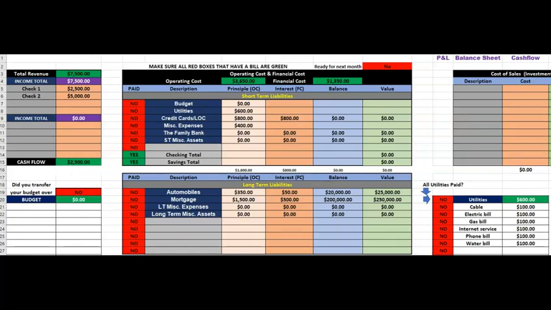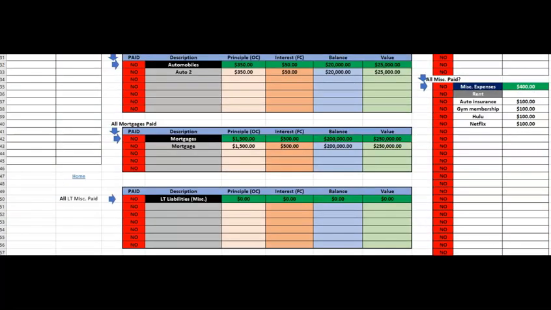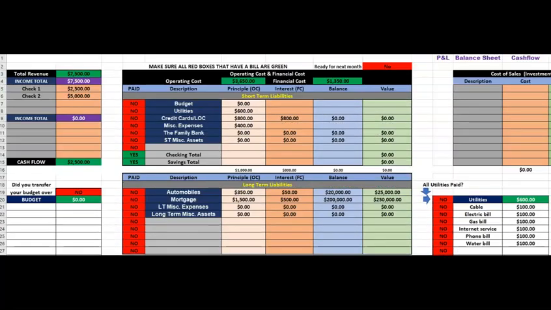So again, part of looking at your family as a business is that you're going to have to actually go to your statement. After you make your payment on that credit card or that car or that mortgage, you're going to have to pull up the statement and actually look how much went to principal and how much went to interest. See, most people have no idea how much they're paying in interest a month. They can be paying thousands of dollars in interest for their family in a month, and they don't even know it.